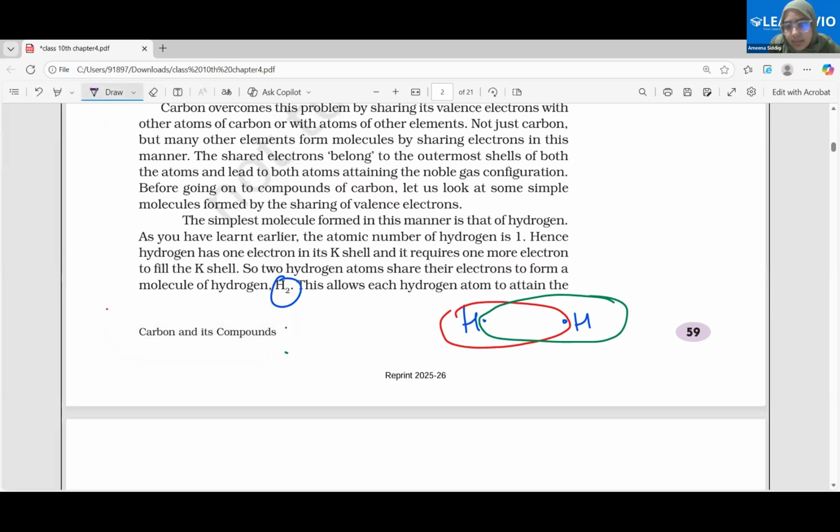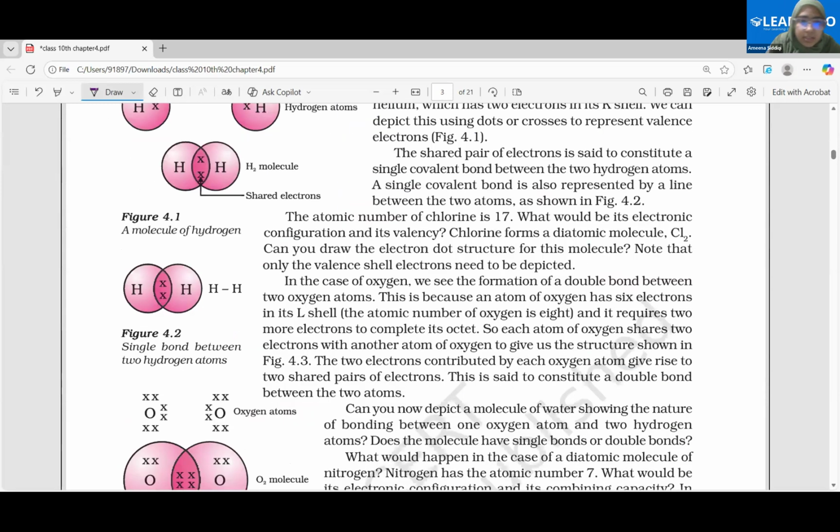Two. What is this? H2. How many bonds? One bond. How many electrons? Two electrons. But just see, there's just one bond, right? Fine. Moving on to the next part. You see here? Shared electrons, H2 molecule: shared electrons means two electrons are shared. So how many bonds are there? One bond.